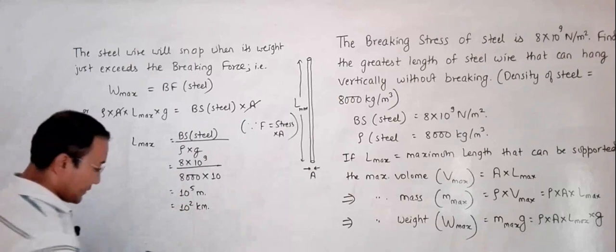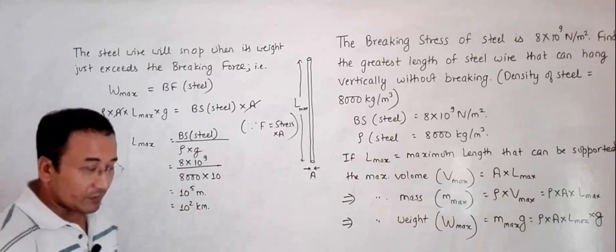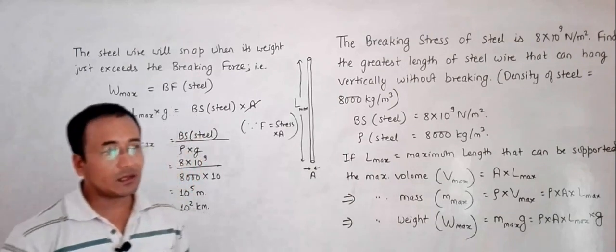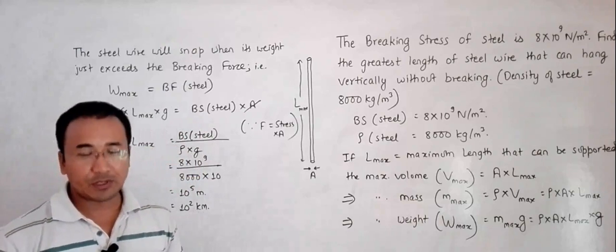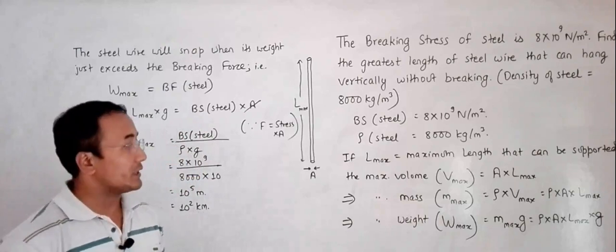So if we suspend 100 kilometers of a steel wire vertically, it will just snap, or break down under its own weight.